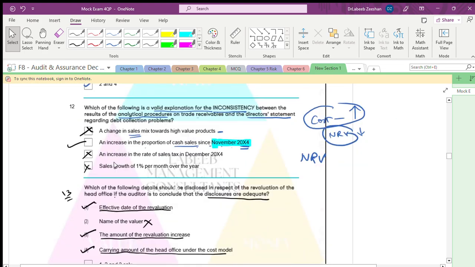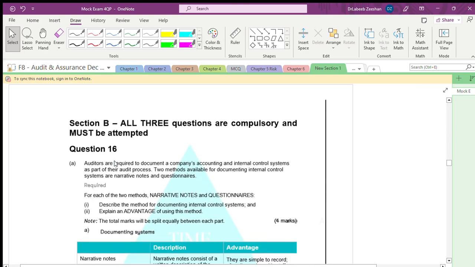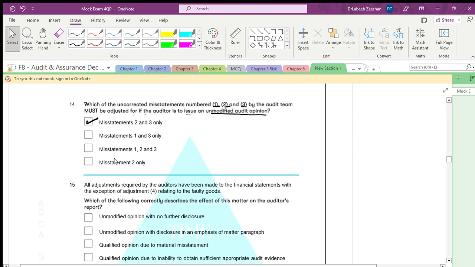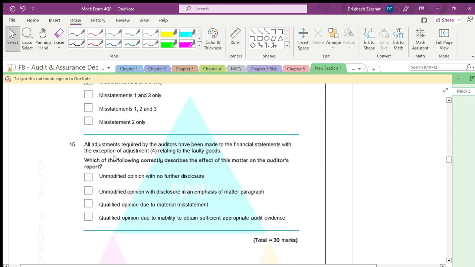Now, what is the next one we are taking into consideration? All adjustments required by the auditors have been made to the financial statements, with the exception of adjustment 4 relating to the fall.